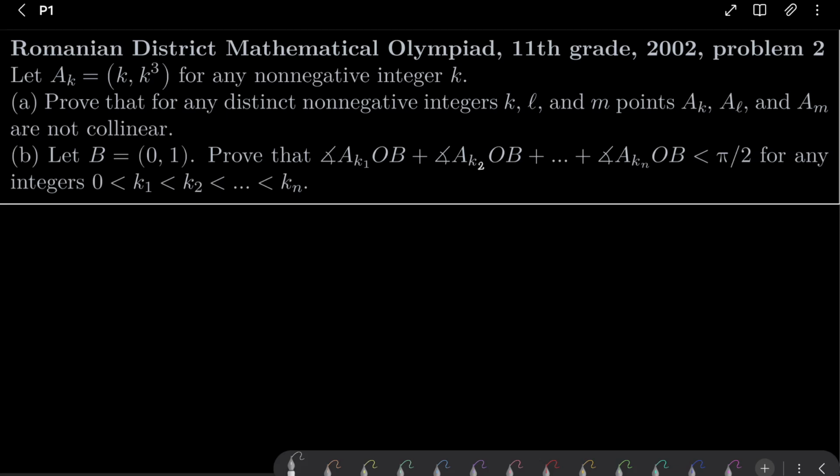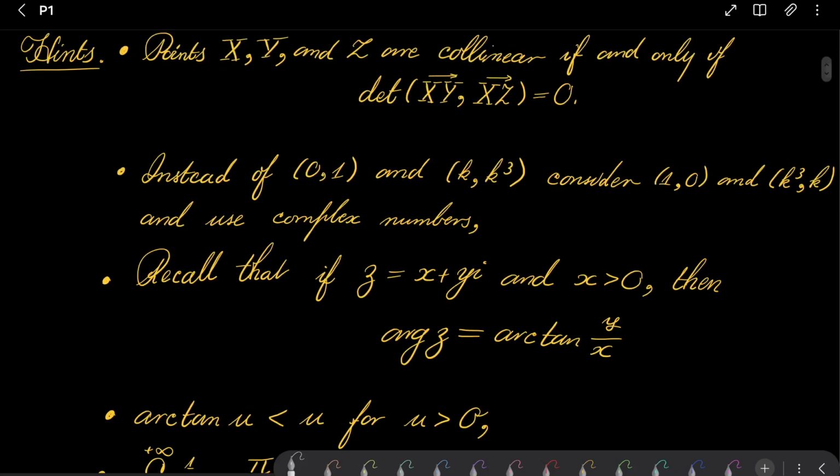And for part B, let B be the point (0, 1), and let O be the origin. We wish to prove that the measure of angle A_k1 O B, plus the measure of angle A_k2 O B, and so on, plus A_kn O B, is strictly less than pi over 2 for any distinct positive integers k1, k2, and so on. So it's a nice problem, especially part B. So here are my hints.